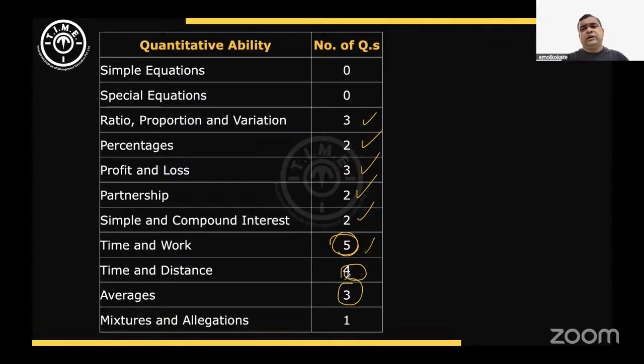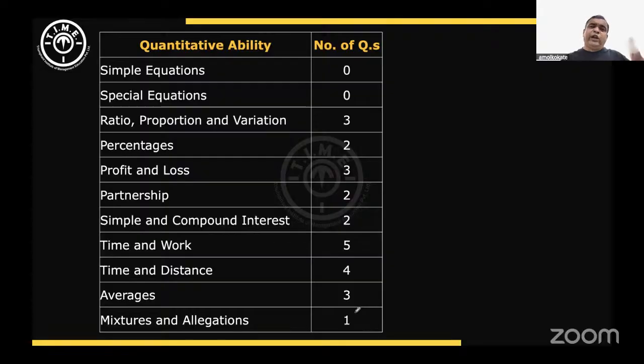Averages questions. One question was based on alligation, and one question was related to mixtures. There were so many standard types of questions that if you're good at Quant, you don't need to put your pen on the paper. You could have directly marked the answers without written calculation. Even some of the questions you could have solved by working on the options.